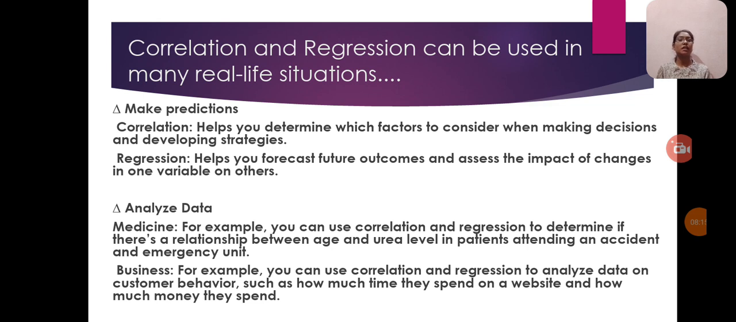And the second one is analyze data in medicine. For example, you can use correlation and regression to determine if there's a relationship between age and urea level in patients attending an accident and emergency unit. In business, for example, you can use correlation and regression to analyze data on customer behavior, such as how much time they spend on a website and how much money they spend.